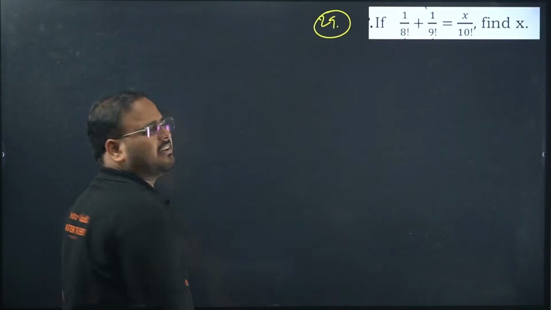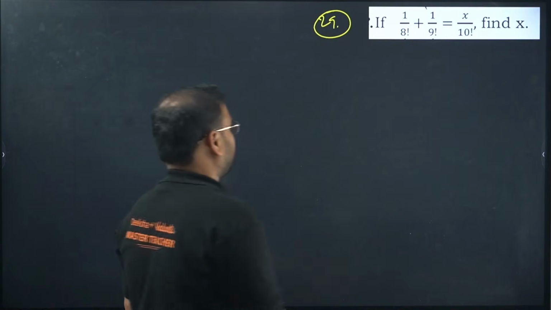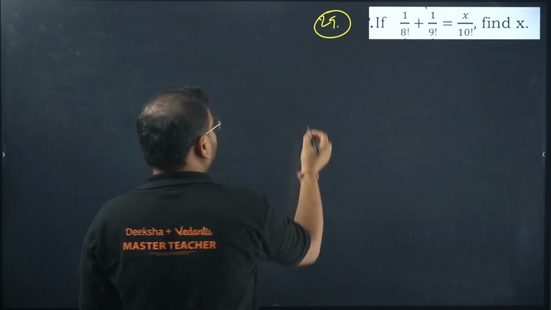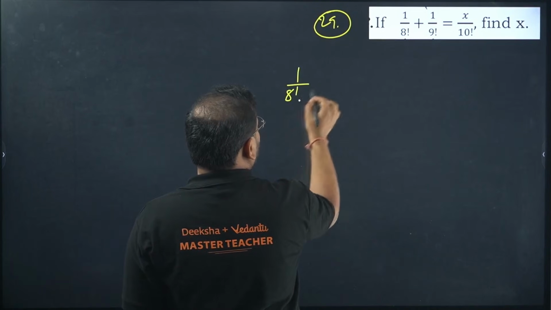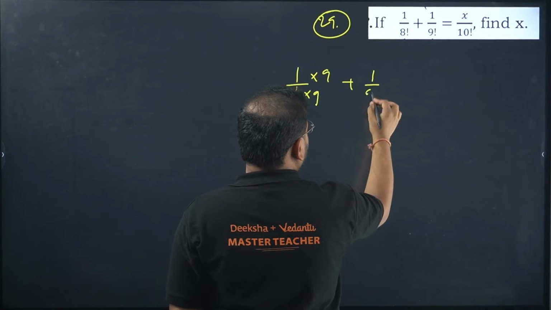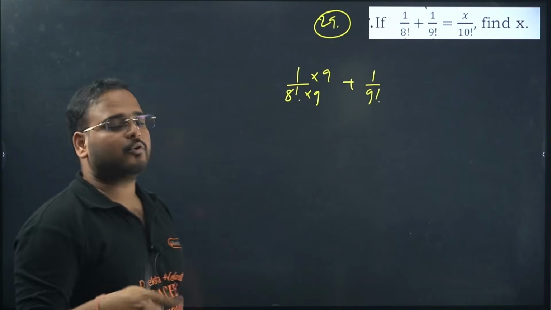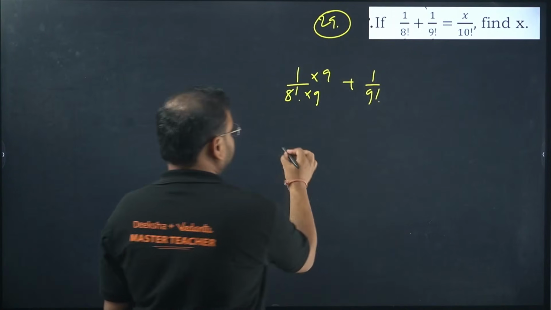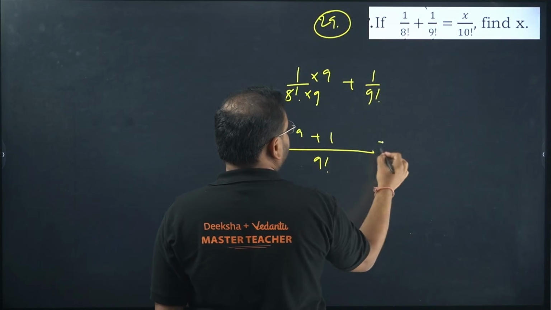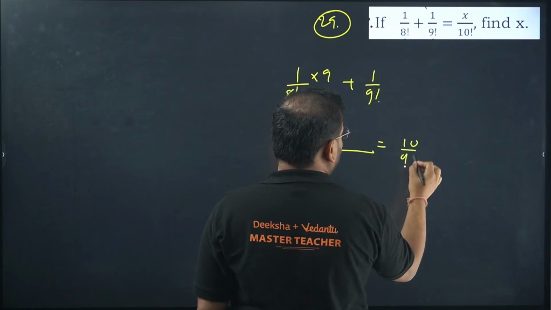This is my favorite question, a very simple one, no nonsense question. Okay, I want to add this. How can you add it? By making the denominator same. Okay, how can you make this same? Multiply it with 9. Okay, right? 8 factorial into 9 is what? 9 factorial. Check here, 9 factorial is common. What I get over here? 9 plus 1. I get here 10 by 9 factorial, and this is equal to what?